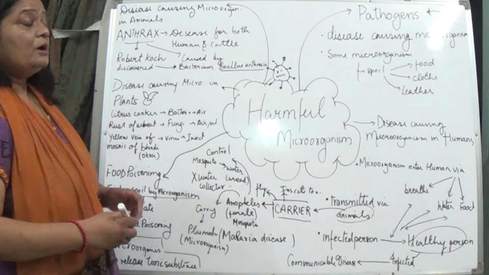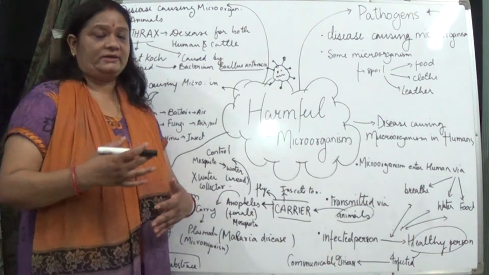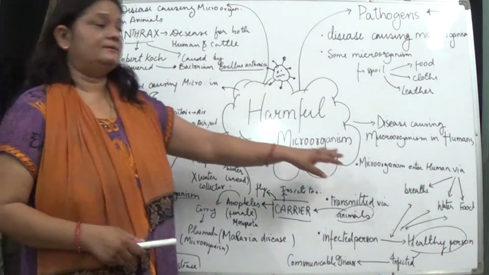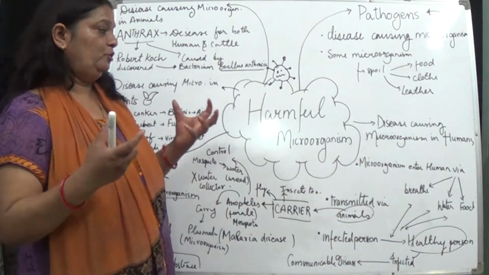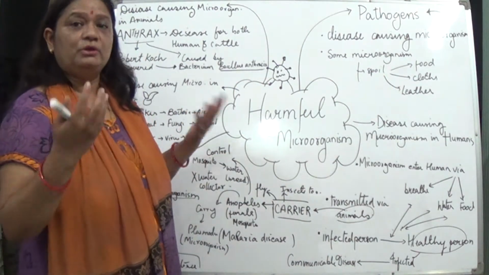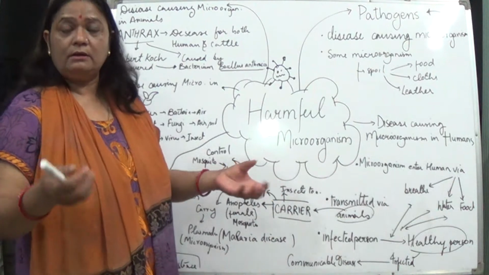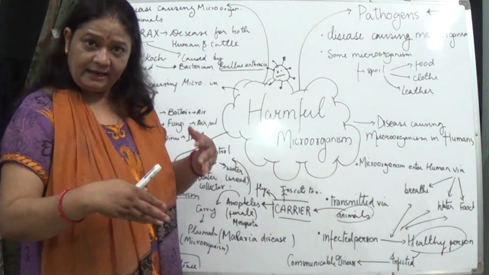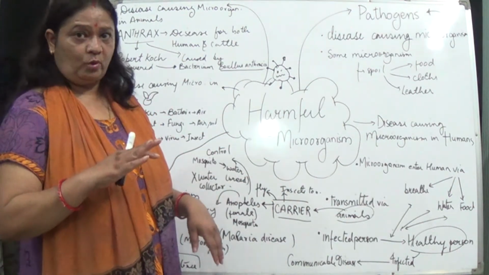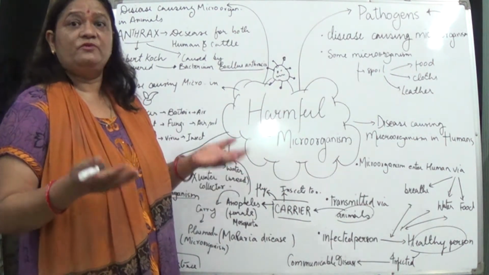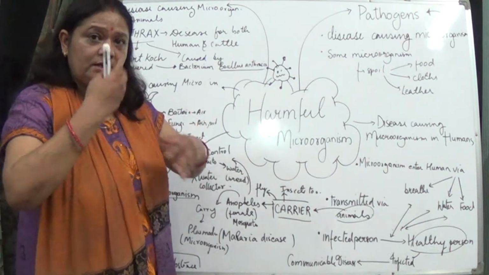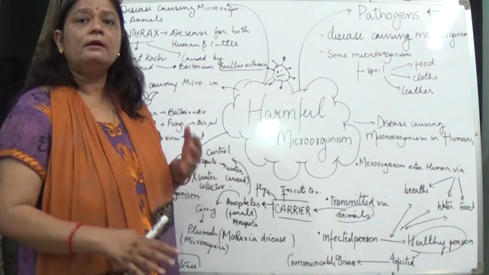Now, how does this occur actually? These microorganisms enter the body of human beings by breathing, by water, by food. It means by air, by food, or by water. We require air for respiration, we breathe, and with that a number of spores can enter our body.